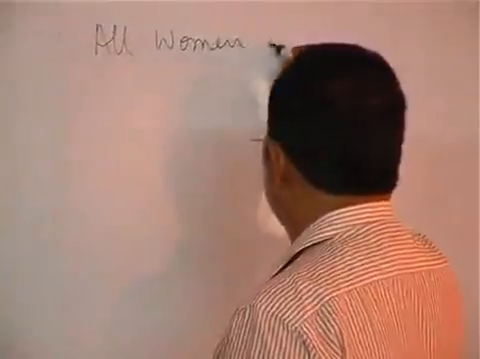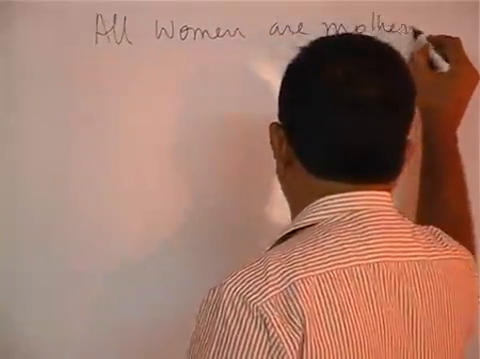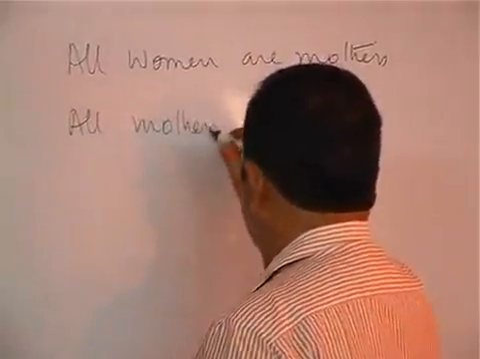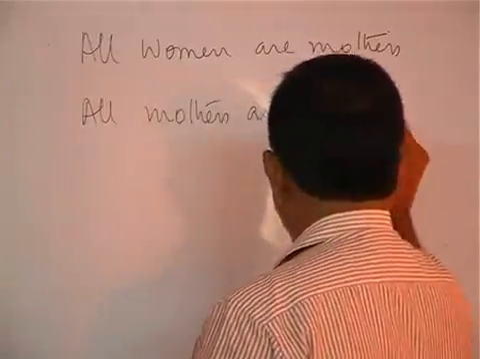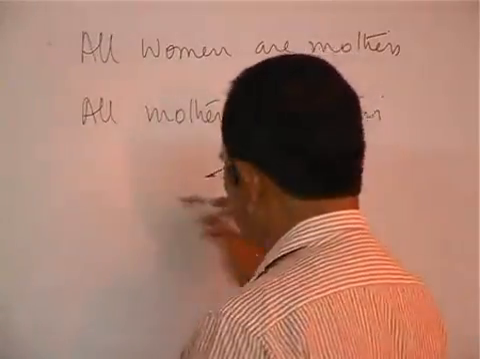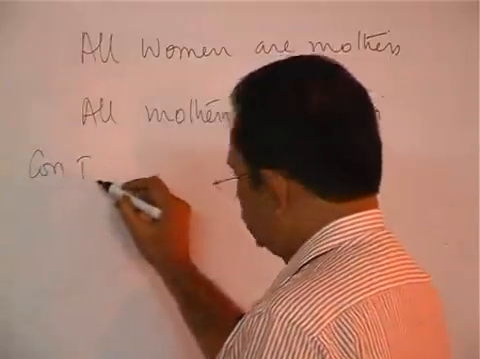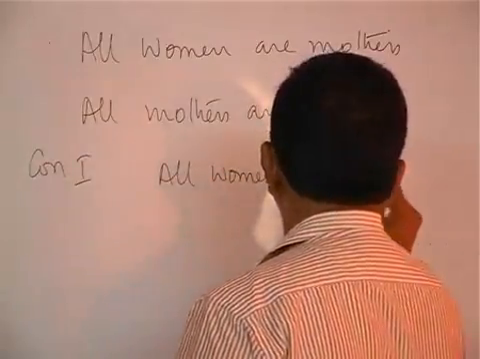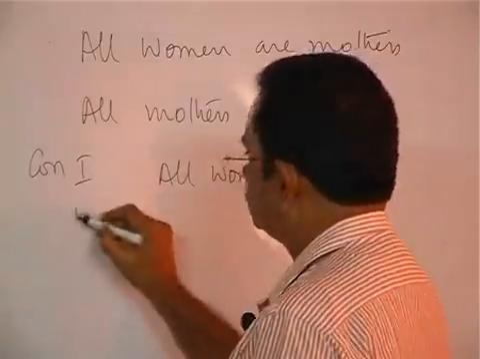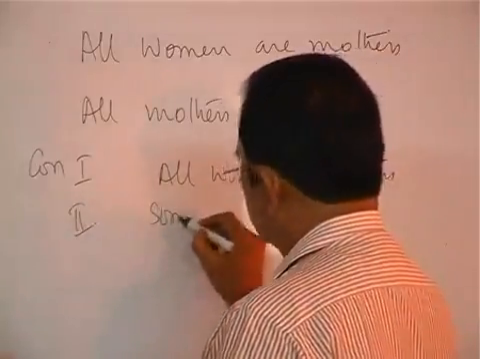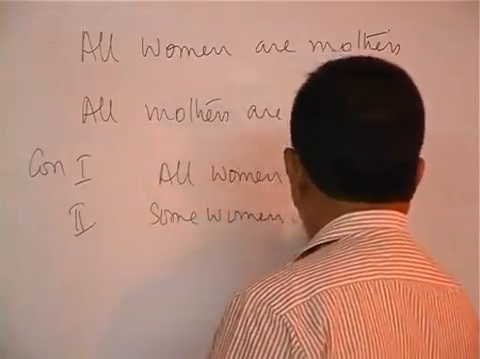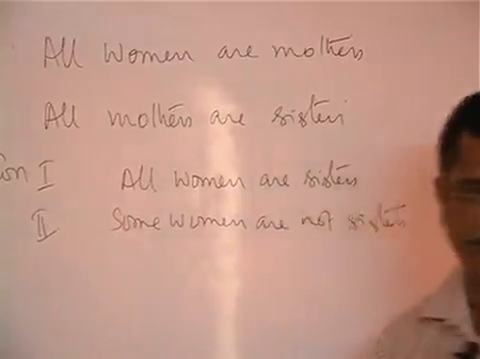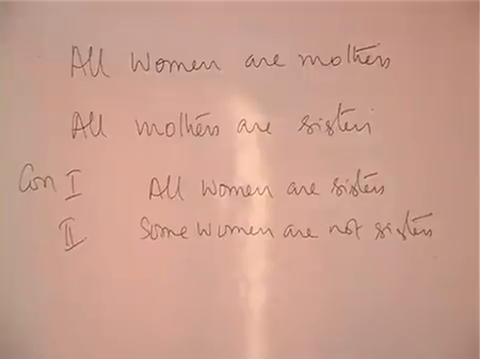All women are mothers. All mothers are sisters. Conclusion 1: All women are sisters. Conclusion number 2: Some women are not sisters. Again a complementary pair. Which one will follow? Either or, first one or second one.